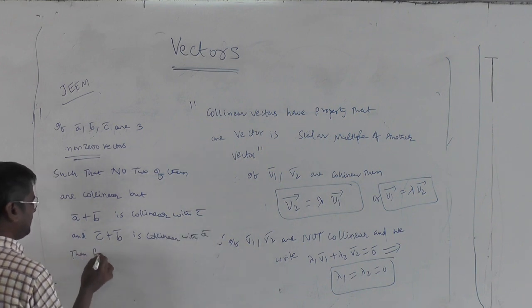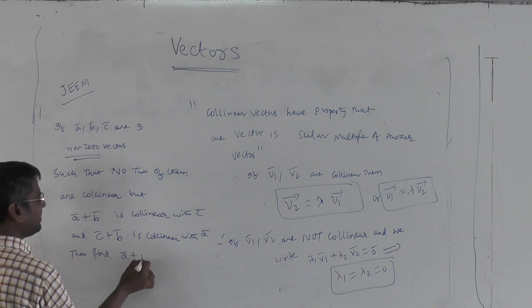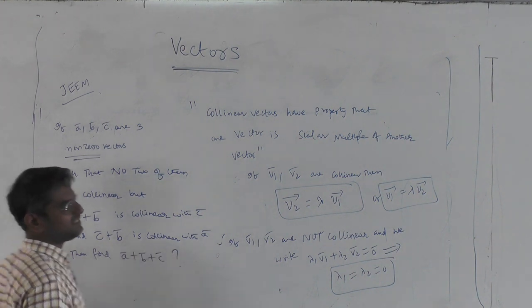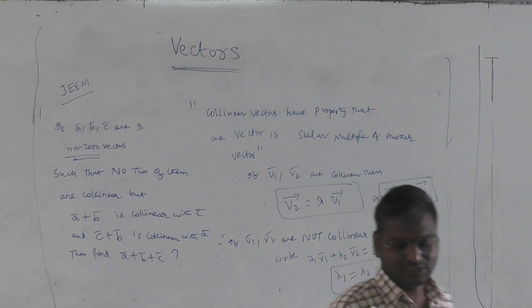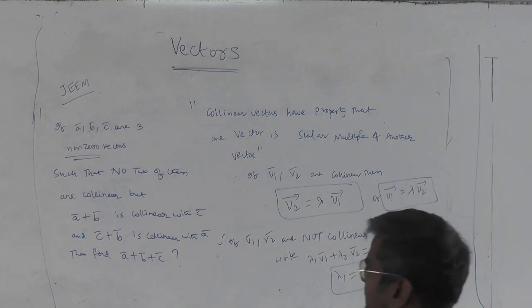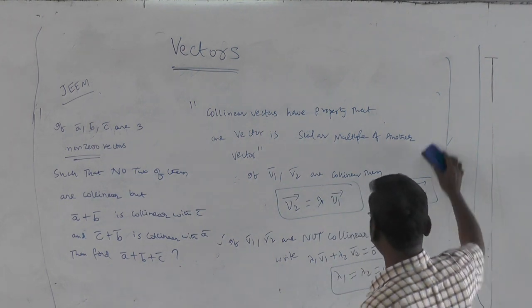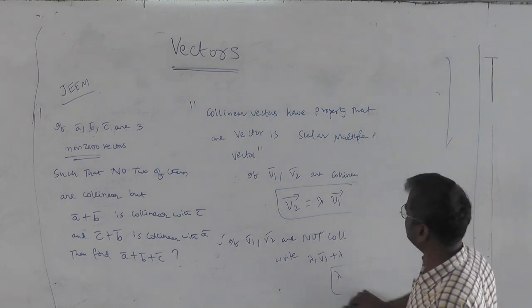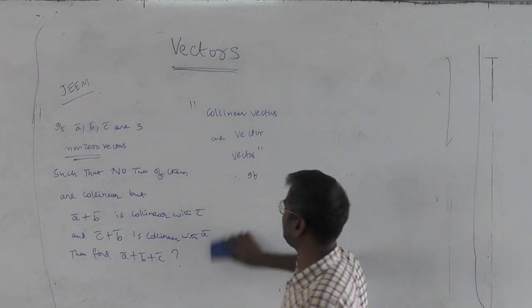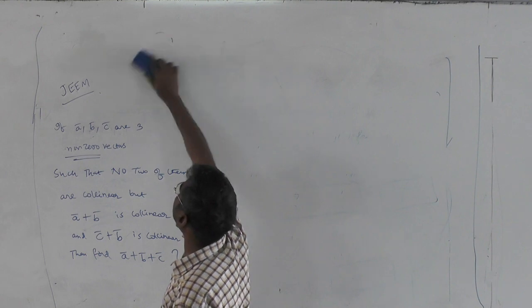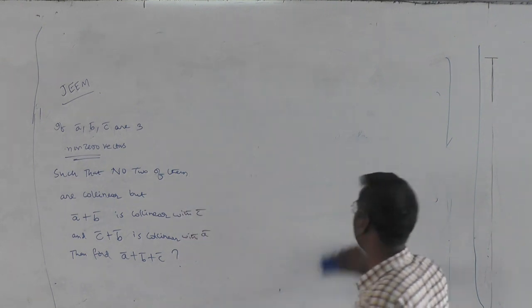Then find the resultant of three vectors A bar plus B bar plus C bar. So this was the exact JEE Mains question they have asked based on this concept. So what we are going to do, first of all read the first statement. They are non-zero vectors, it's okay. But what they said,